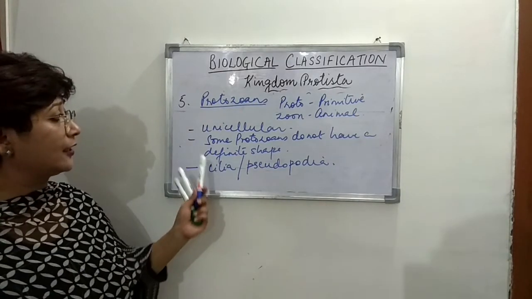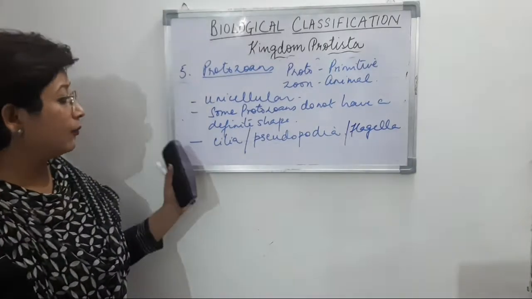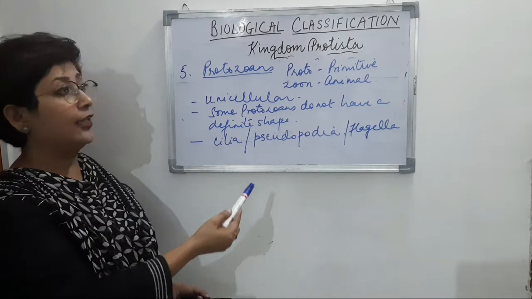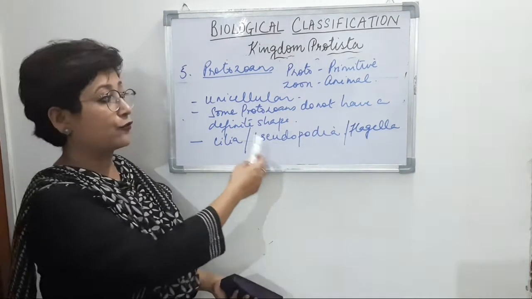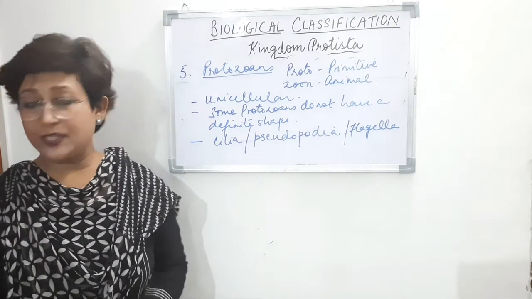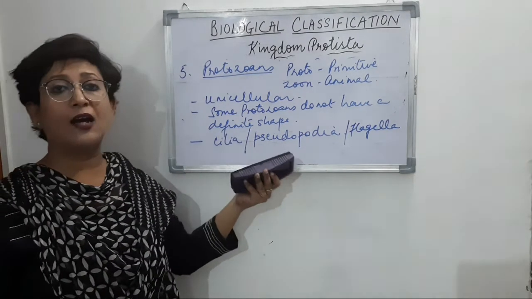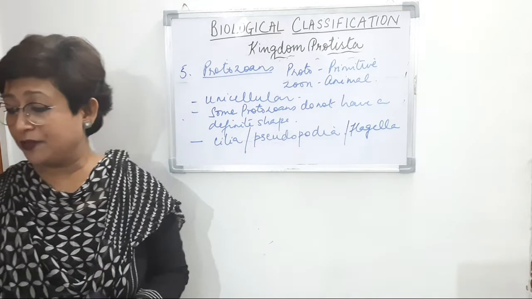So the mode of locomotion in protozoans is by means of cilia, pseudopodia, or even flagella. Again, some of them do not have a definite shape, so they have an asymmetrical body, whereas some organisms have a symmetrical body.